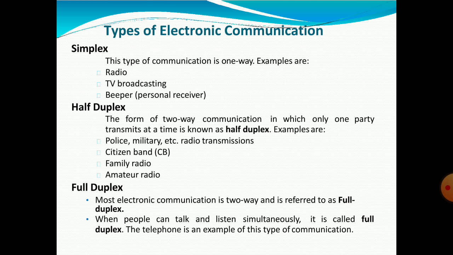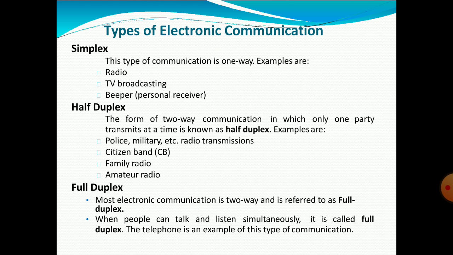Next part, types of electronic communication. First is simplex. This type of communication is one-way. Examples are radio, TV broadcasting, beeper, and personal receiver. If you hear the news on the radio, that is one way.